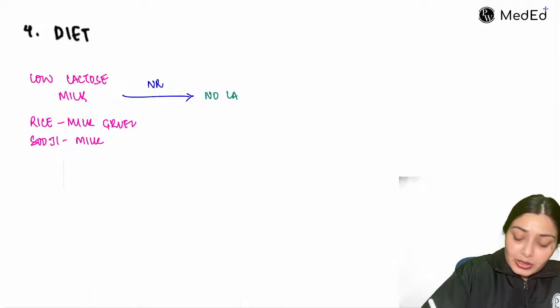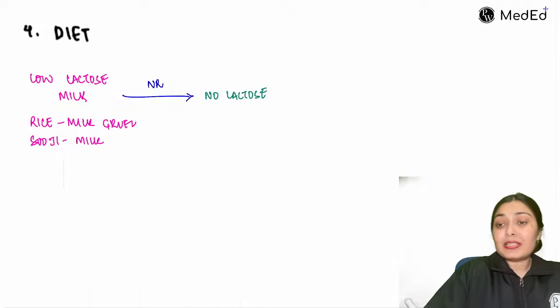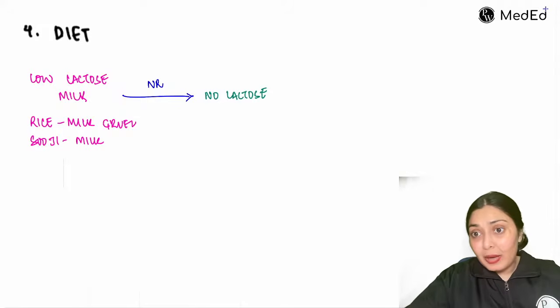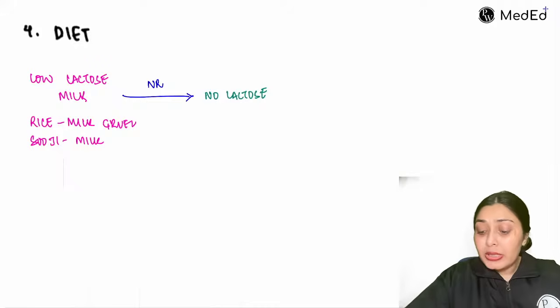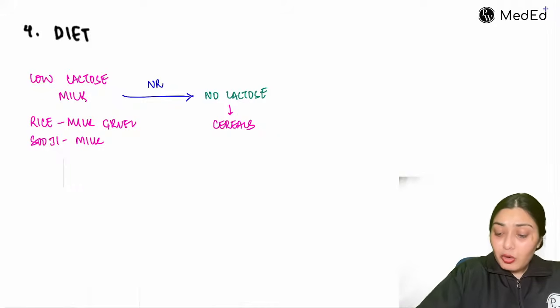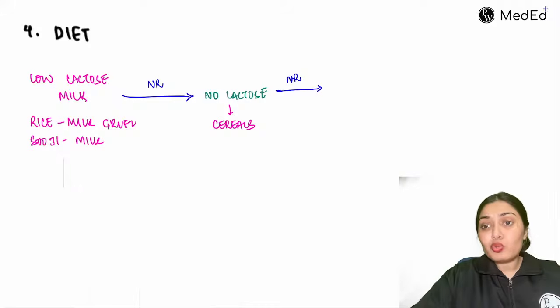No lactose means now I will tell the mother to give plain cereals, like plain dalia. Make the dalia with water. Mother can make oats with water, right? So plain cereals now you give, plain carbohydrates. If on plain carbohydrates also the child is not responding, then no lactose, no starch.